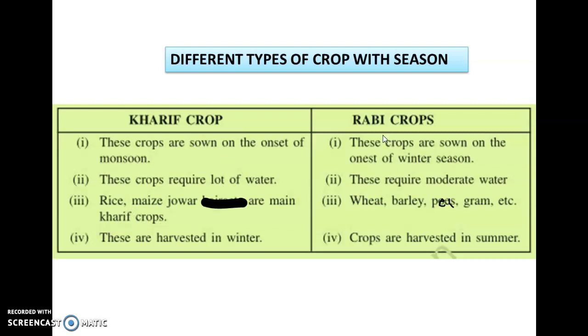On the other hand, Rabi crops are sown in the season of winter and harvested during the summer. They require moderate water and the examples of Rabi crops are wheat, barley, pea, gram, mustard, linseed, etc.